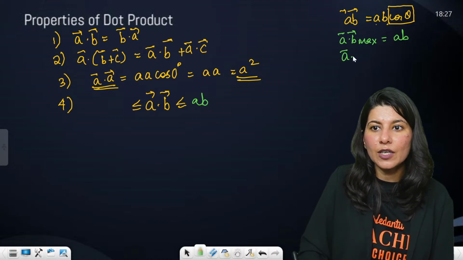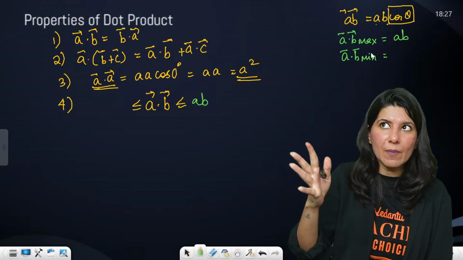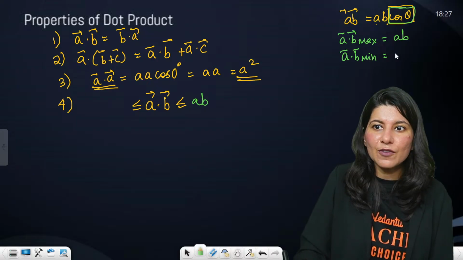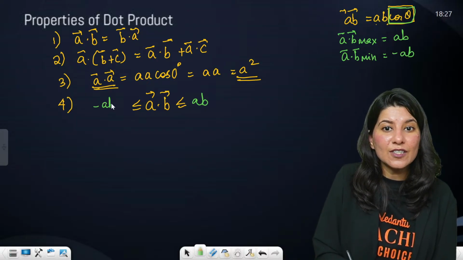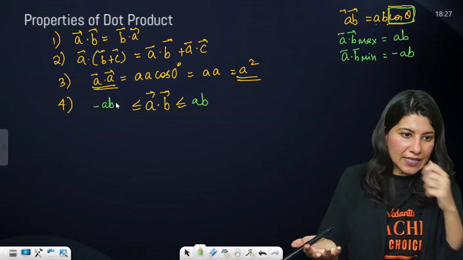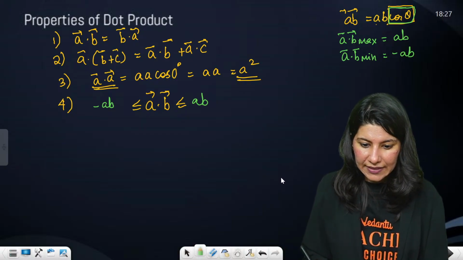What about the minimum value of A dot B? For minimum, you have to put the minimum value of cos theta, which is minus 1. So if you put minus 1 in place of cos theta, you get minus AB. That means the minimum value of A dot B is minus AB and the maximum is plus AB. Okay. All right. Clear?